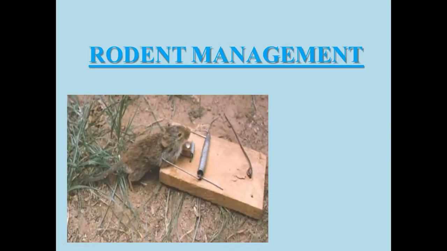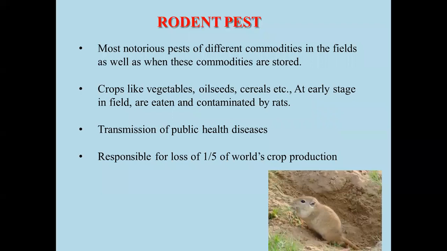So the first topic we are going to discuss is rodent management, or rodents. Rodents are the most notorious pest of different commodities in the fields, as well as when these commodities are stored. Crops like vegetables, oilseeds, cereals, etc. at an early stage in the field are eaten and contaminated by rats. Nowadays we can see that they are transmitting many public diseases like hantavirus and plague, which are spread by rodents.